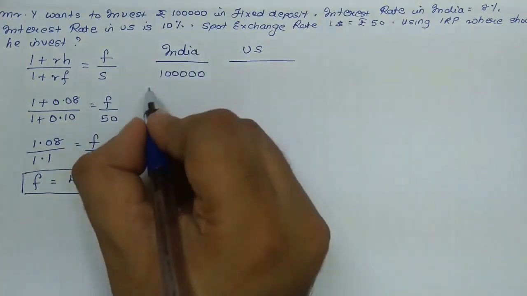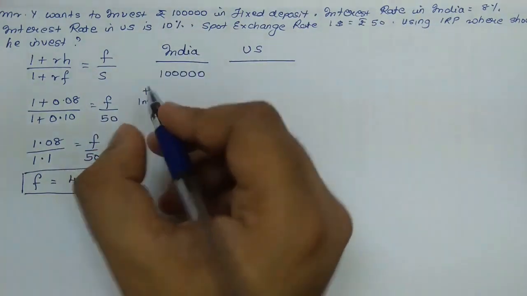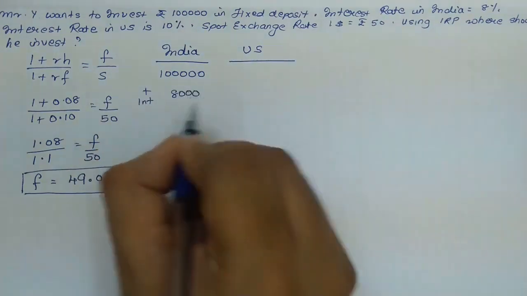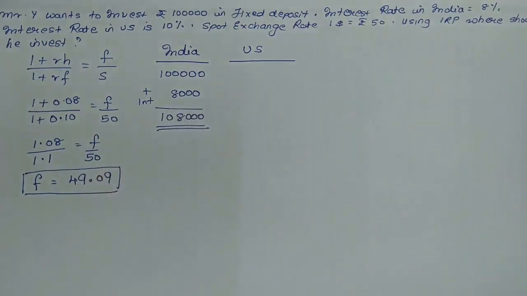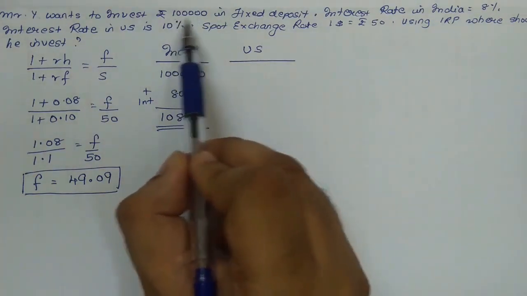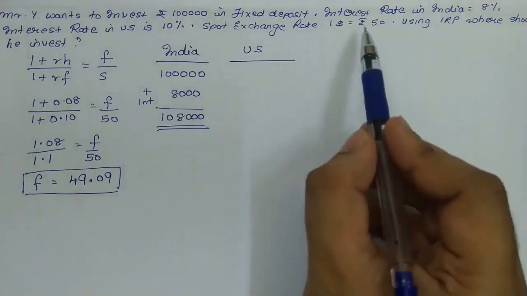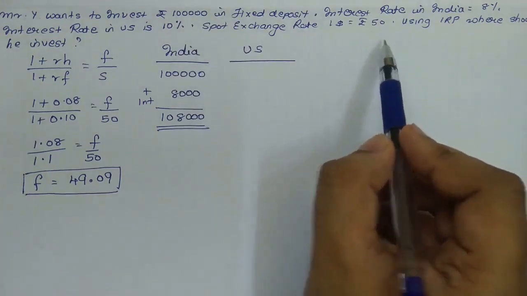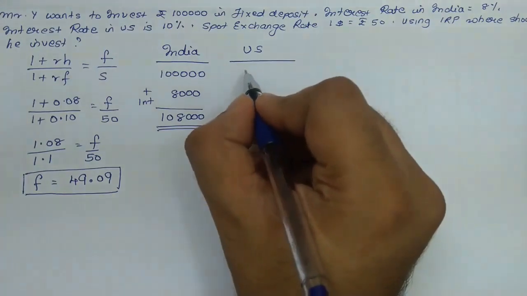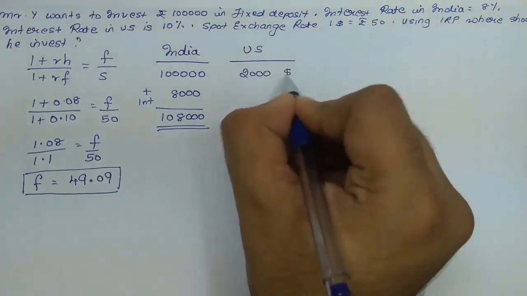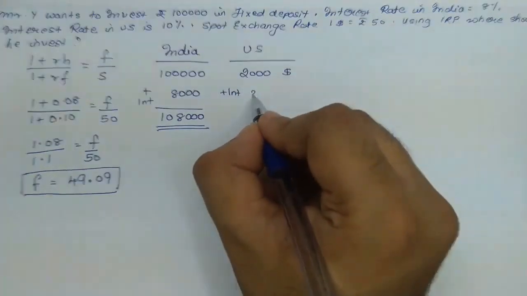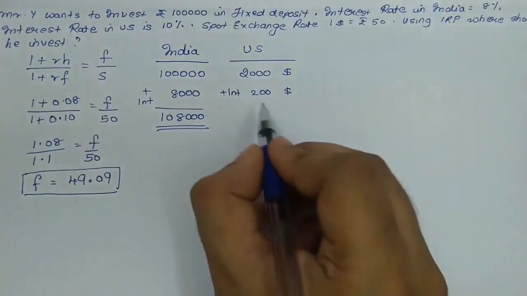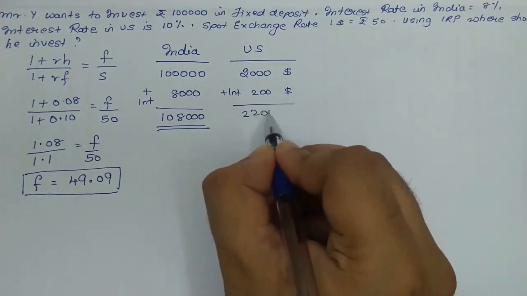At the end of 1 year, he would have got interest at the rate of 8%, which comes to 8,000. So at the end of 1 year, he would have got an amount of 1,08,000. If the same thing he had to invest in US, he would have first converted rupees 1 lakh into dollars. The spot exchange rate was 50. So when you divide it, he would have got $2,000. Now again, after 1 year, he would have got interest at the rate of 10%, which would have been $200 of 2,000. So he would have got in total $2,200.